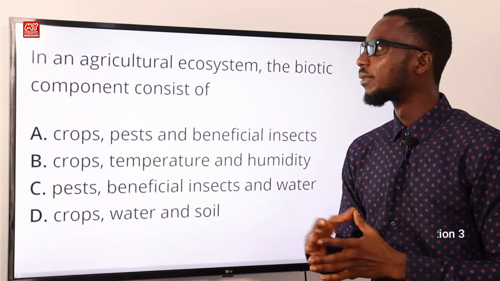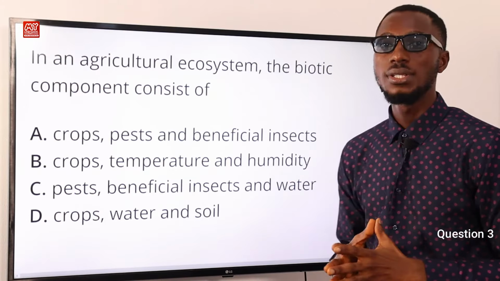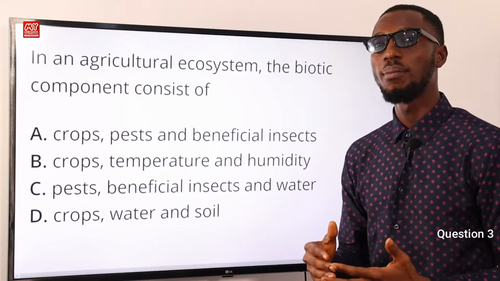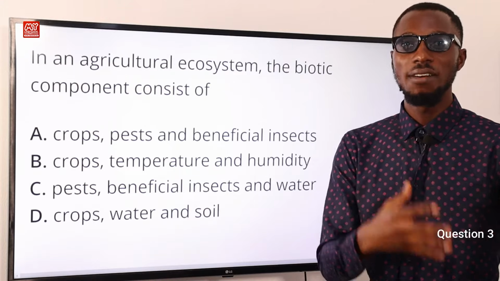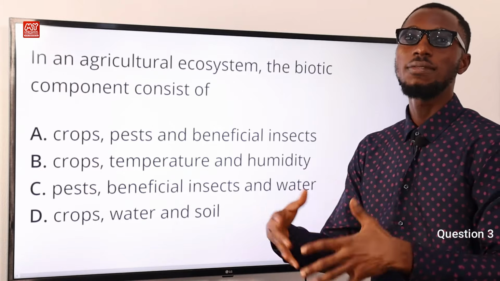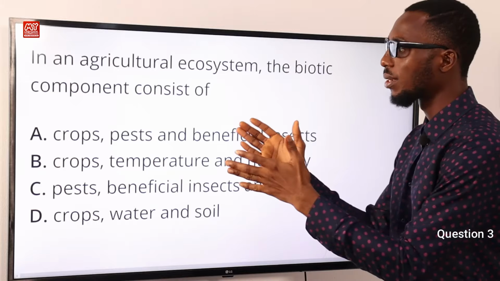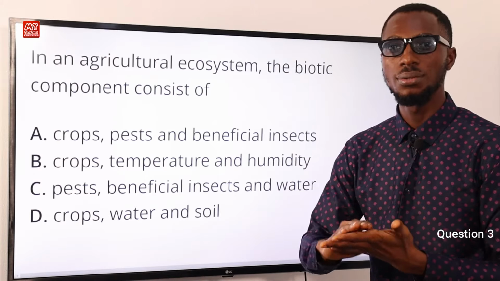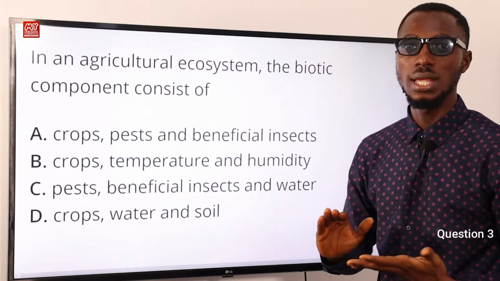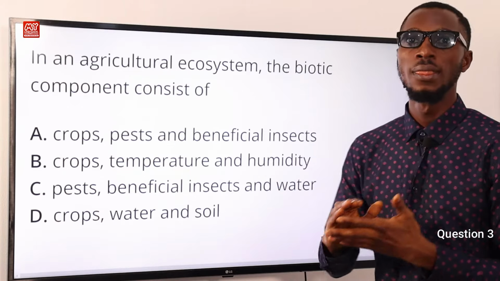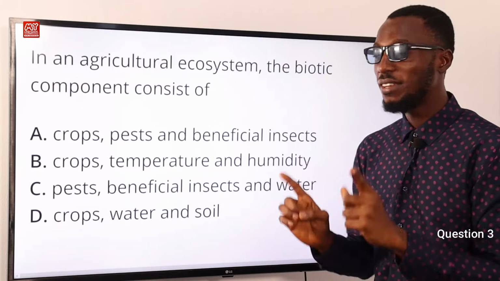Question 3. In an agricultural ecosystem, the biotic components consist of what? When you talk about biotic components, you are talking about the living components and how they affect other organisms and even have influence on the ecosystem. You are required to source out the option that has all of its content as living things or living components.